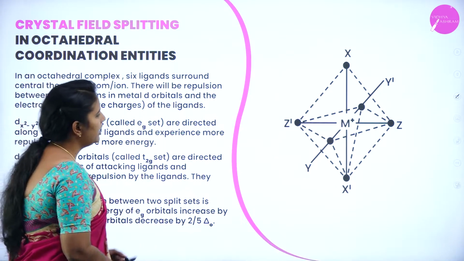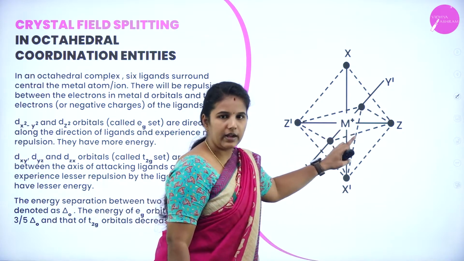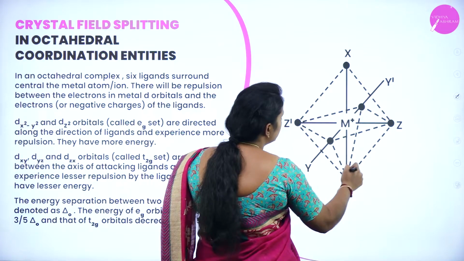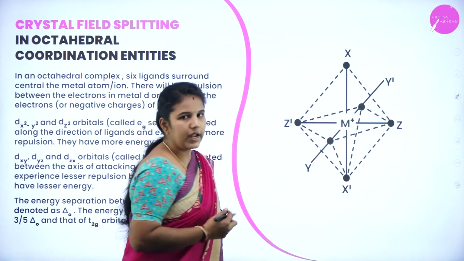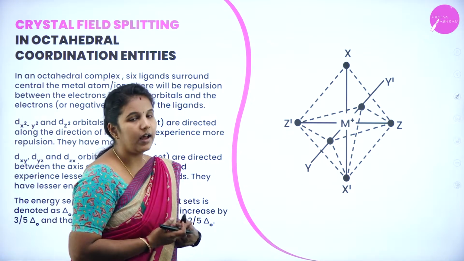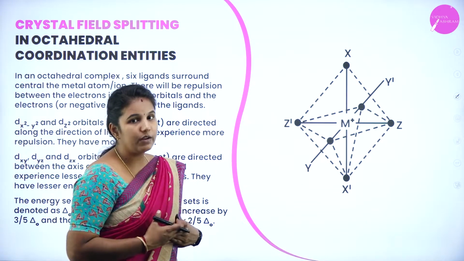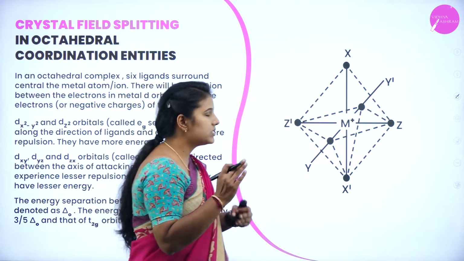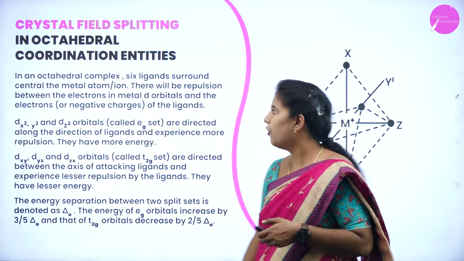Here you can see that this is my central metal atom, which is surrounded by how many ligands? You can see that there are 6 ligands. Is it right? So there are 6 ligands. They are ligating towards the central metal atom, thereby forming a coordination number of 6. Yes, 6 coordination bonds will be formed.